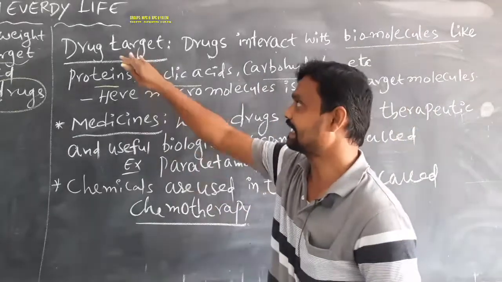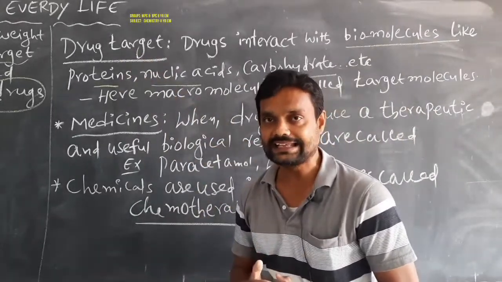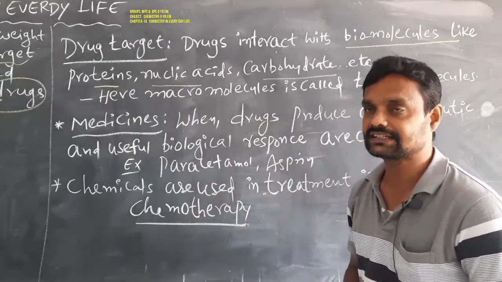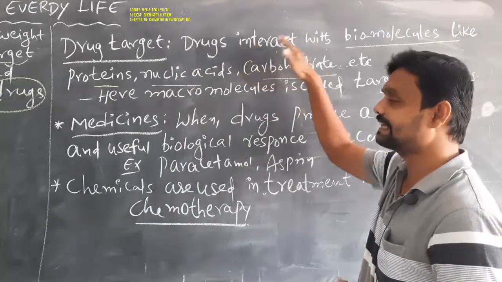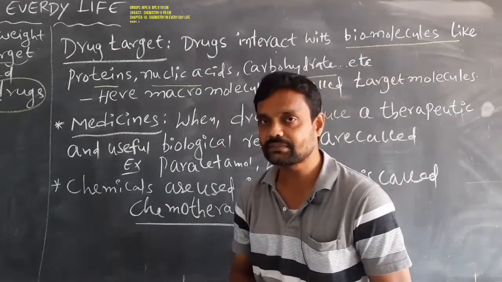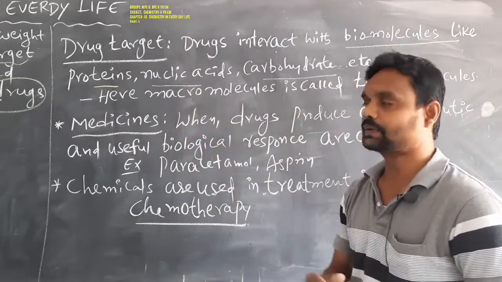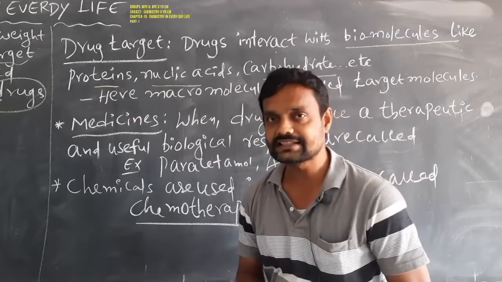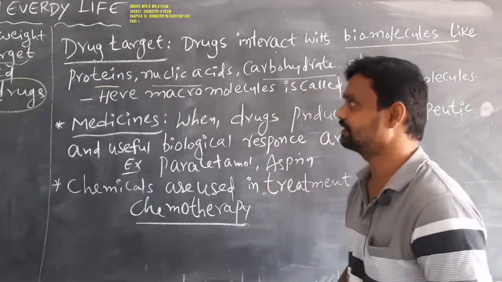Drug target: the drug targets the human body. Which is the drug target? Drugs interact with biomolecules like proteins, nucleic acids, carbohydrates, etc. These act as a drug target.